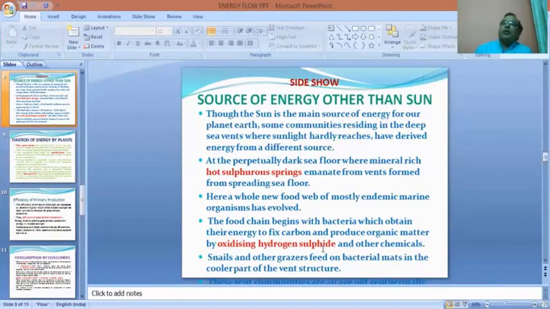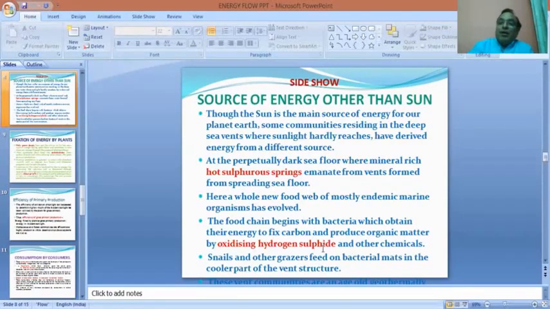So a small ecosystem and a very small food chain is thriving away from the solar radiation. It is not getting its energy from solar radiation. Rather, it is thriving at the bottom of the sea, getting its energy from the geothermal vents. So, my dear friends, it should be abundantly clear to you that the sun is the predominant source of energy for our planet Earth, and without the sun we cannot survive, as it is the ultimate source of energy.